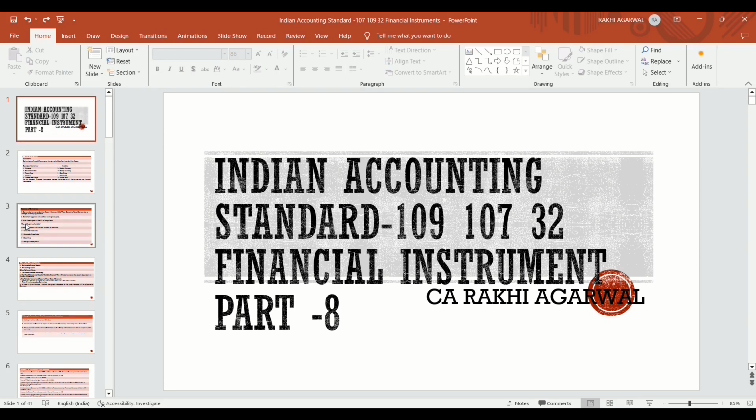So in today's discussion, we will discuss the derivative, how it is to be accounted for in different situations, like what is a derivative, and in different underlying assets, how it is to be accounted as a financial instrument. So let's start our topic today.